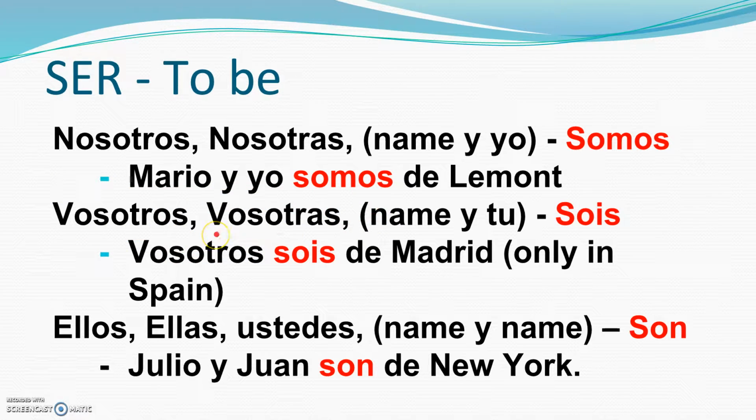Okay, and then finally we have ellos, ellas, ustedes. Then a name and a name like John and Bob, Sheila and Mary, so on and so forth. That will be son. Okay. Once again, in black, these are my subjects or subject pronouns, and then in the red, those are my verb forms. Okay, so for example here, Julio y Juan son de New York.